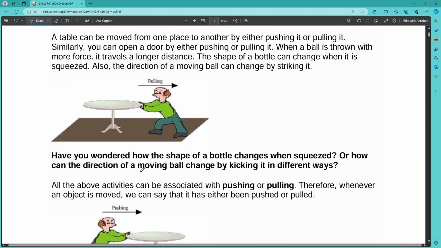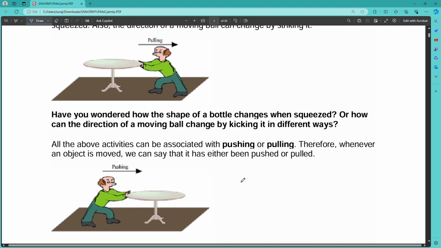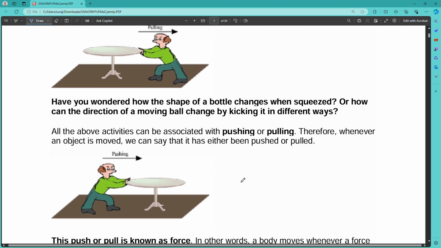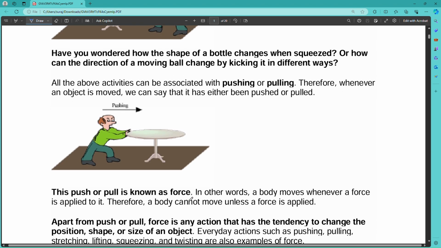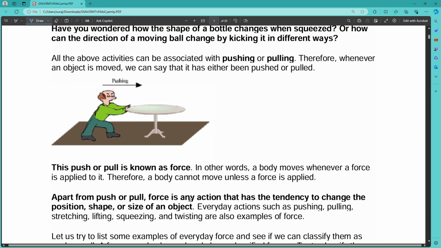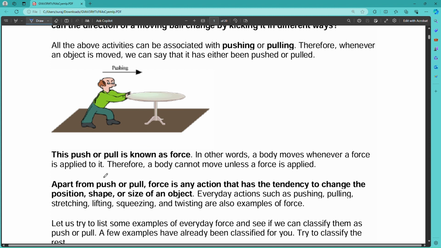Have you wondered how the shape of a bottle changes when squeezed, or how the direction of a moving ball changes by kicking in different ways? That only depends upon the force. All the above activities can be associated with pulling or pushing. Whenever we are kicking a ball, we are applying a pushing force, and sometimes we are pulling. So force can be either pull or push. In a simple way you can define that force is a pull or push.